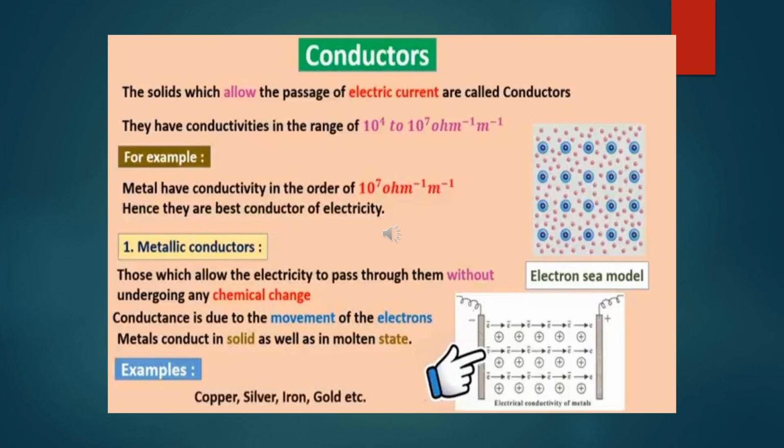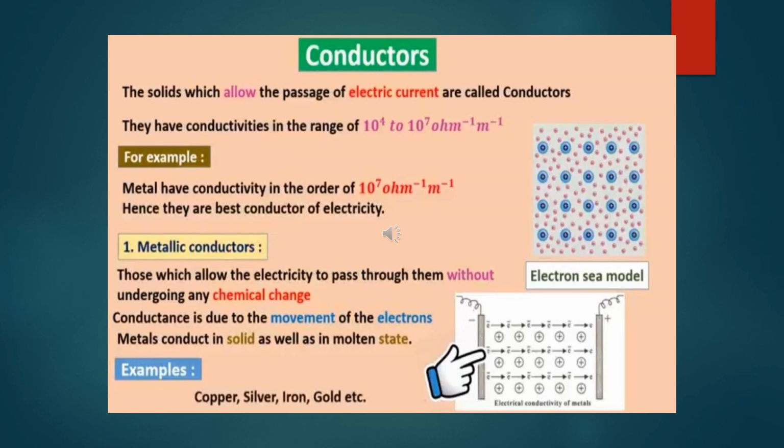There are two types of conductors. First one, metallic conductors. Those which allow the electricity to pass through them without any chemical change are called metallic conductors. Conductance in metallic conductors is due to the movement of free electrons. Metals conduct in solid state as well as in molten state.